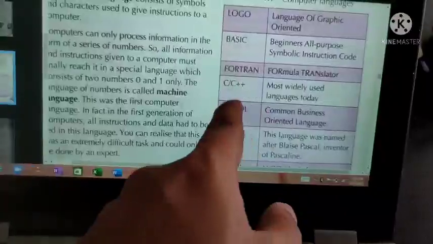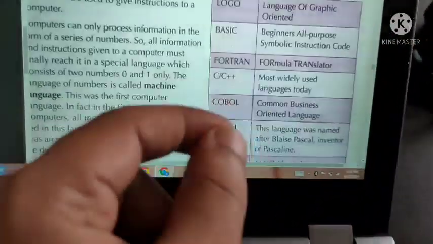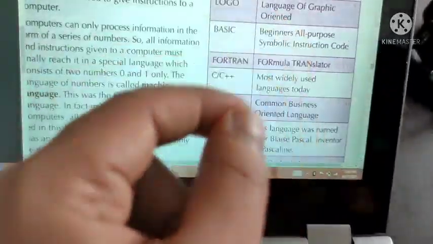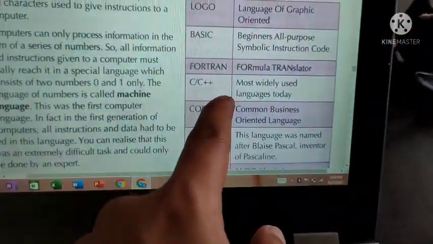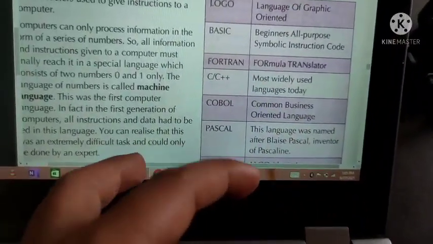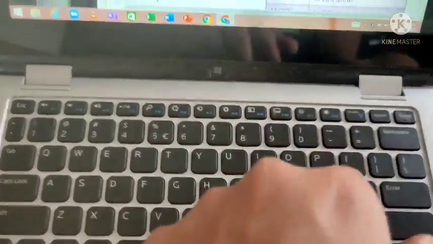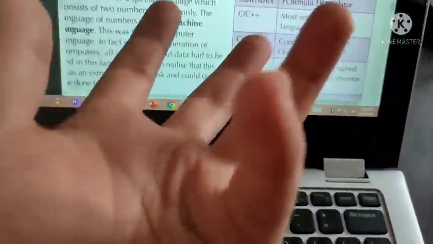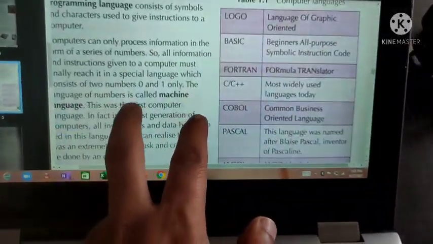But one more thing. In this programming language, we will mostly be using the English language to give the program. In C, C++, Fortran and all, mostly English language is used to give a program. But the computer doesn't understand the English language. But how does the computer understand? That's what we'll see now.